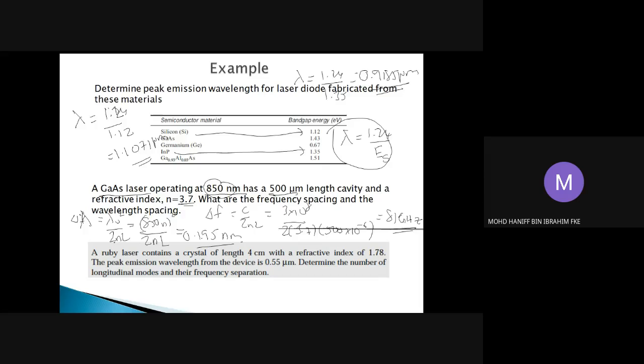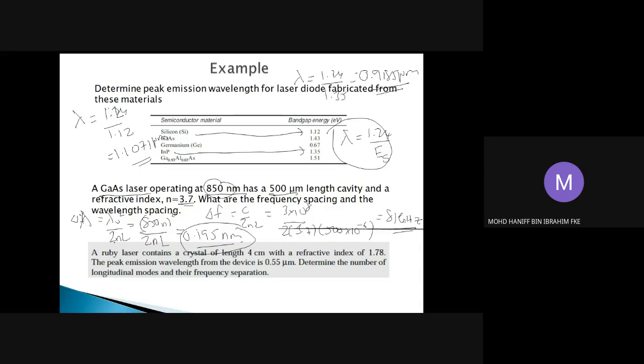So based on this, we can see that for this particular laser, the spectral width or the line width of this gallium arsenide laser is very small, which is about 0.195 nanometer only. So this is the value of your spectral width of the gallium arsenide laser, based on the given questions here. Okay, hopefully you understand about this solution.